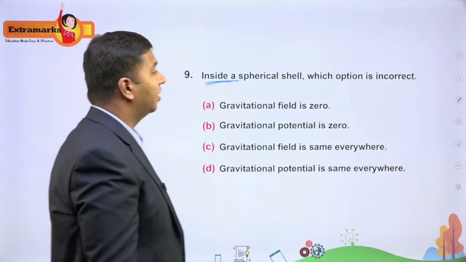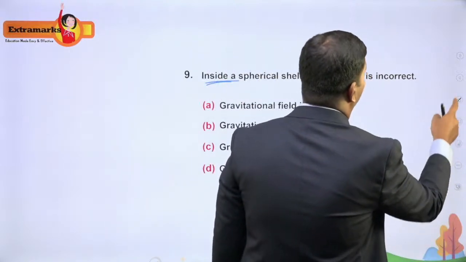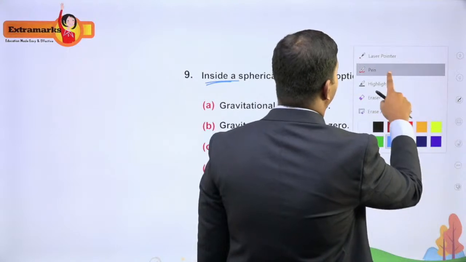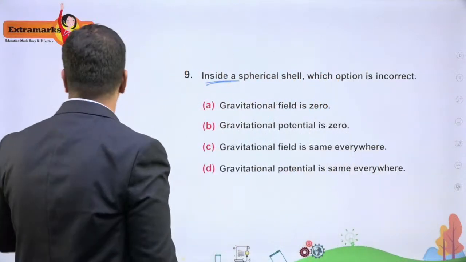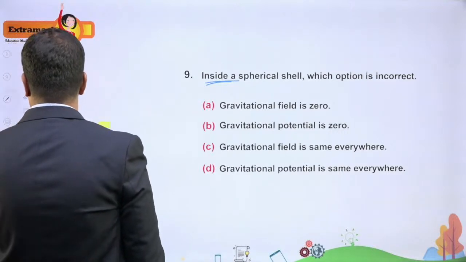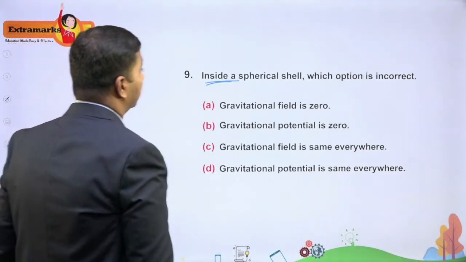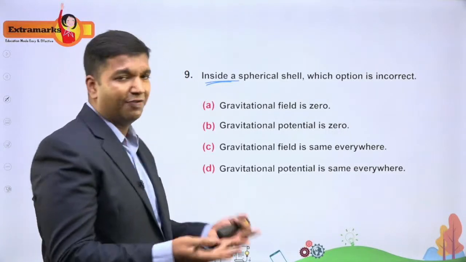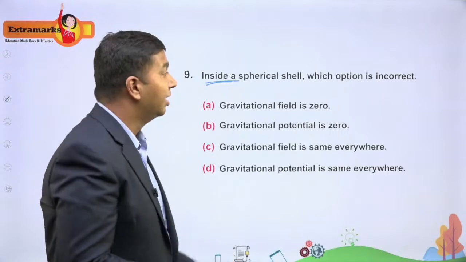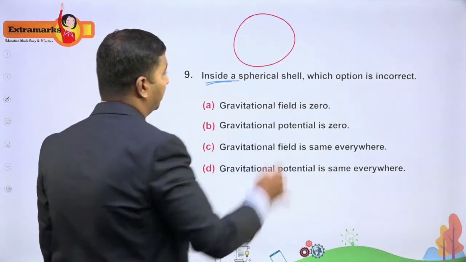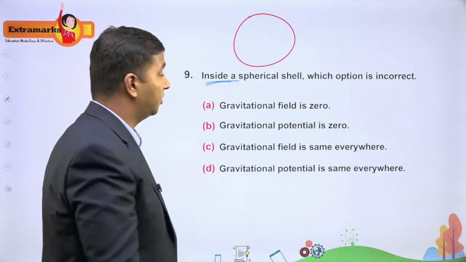Many students, as soon as they see the option 0, will try to mark that. Don't do that. First try to understand the problem properly. Here we are talking about the gravitational field intensity and gravitational potential. Now coming to this hollow sphere, that's been given as a spherical shell or hollow sphere.